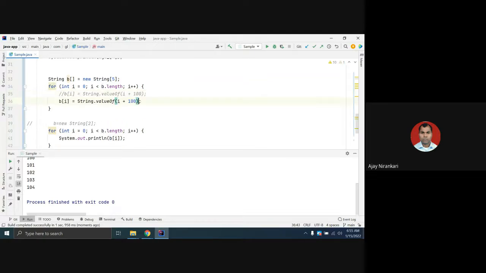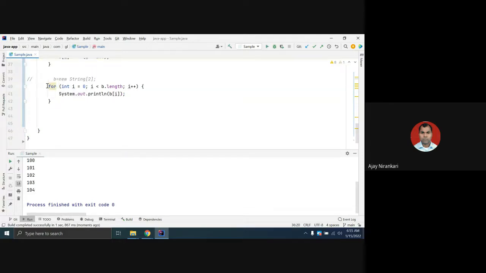Instead of writing this way, you can first write a double quote and then plus. It will work. Here, the double quote is a string, and the plus is the concat operation. So these values are appended to the string, and the final result becomes a string. It will work. Okay, these are both ways.